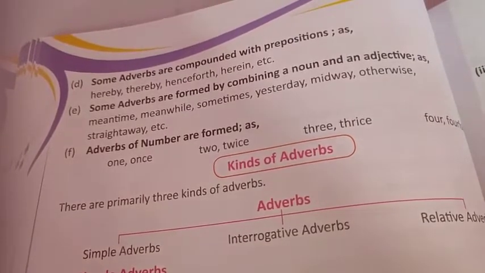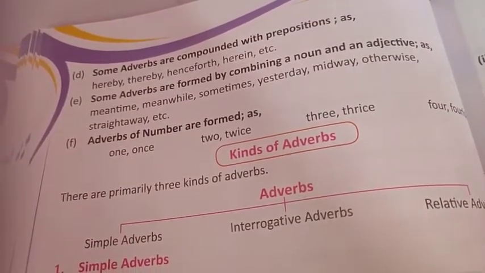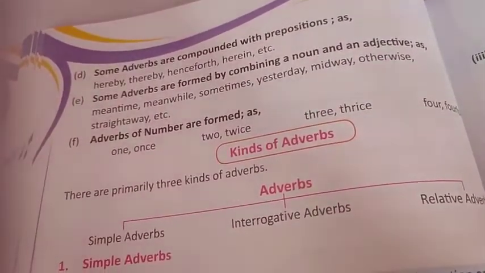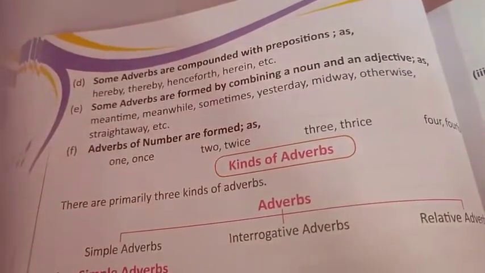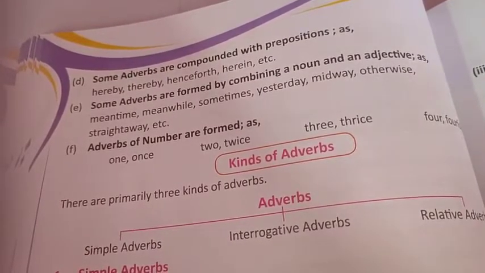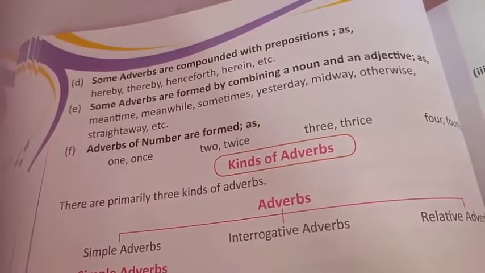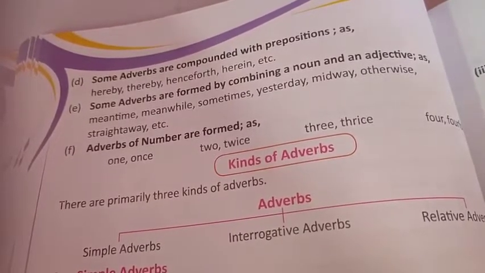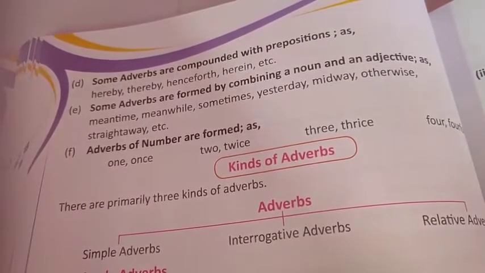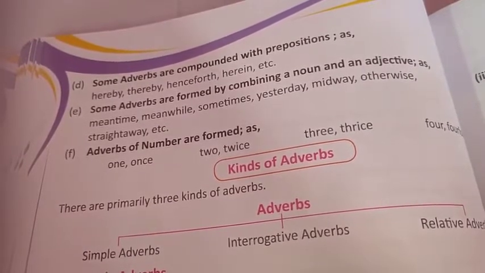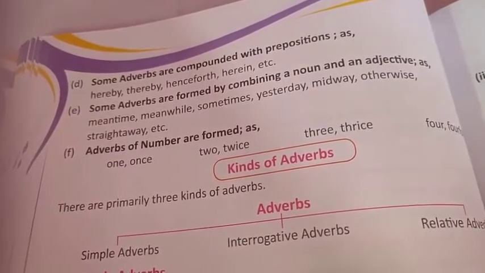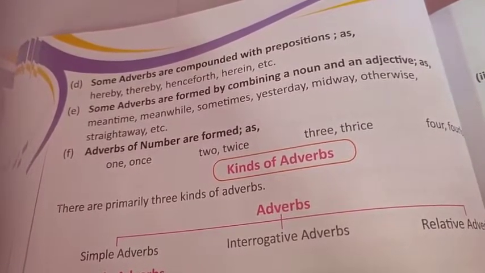Then adverbs of number are formed like one, once, two, twice, three, thrice, four, fourth. There are more, children, but they are not given in your book. Then adverbs formed from conjunctions. Sometimes two adverbs are joined by a conjunction and used together, like again and again. So these are the adverbs formed from conjunctions: far and away, now and then, over and above, off and on. So these adverbs are joined by a conjunction, and they are used together.